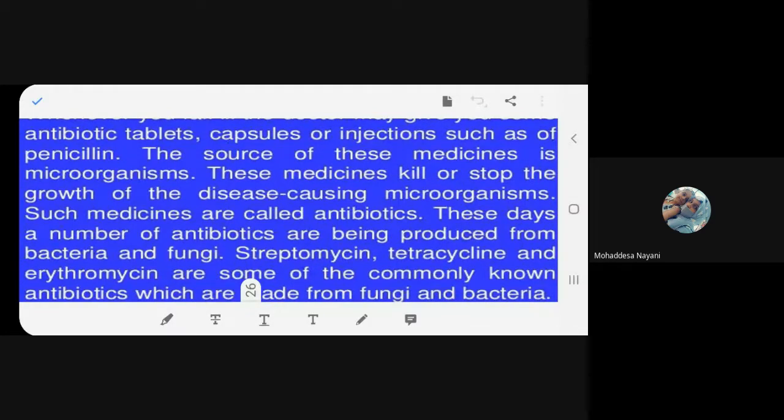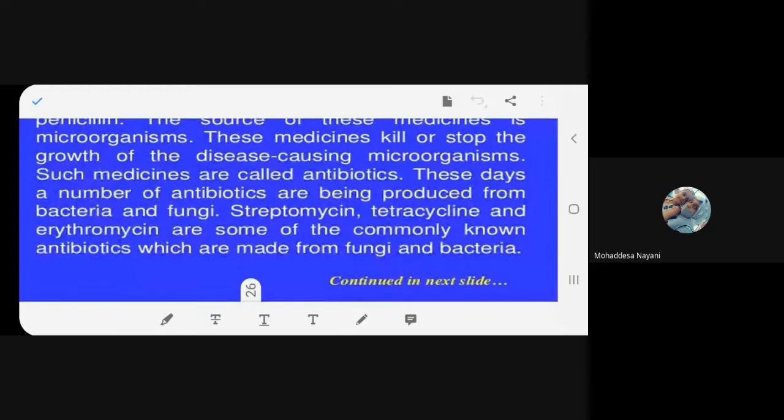Antibiotics are made from microorganisms, and they stop the growth and development of the microorganism which is inside your body. We have lots of antibiotics which are obtained from bacteria and fungi. What are they? Streptomycin, tetracycline, and erythromycin. These are antibiotics which come from fungi and bacteria.